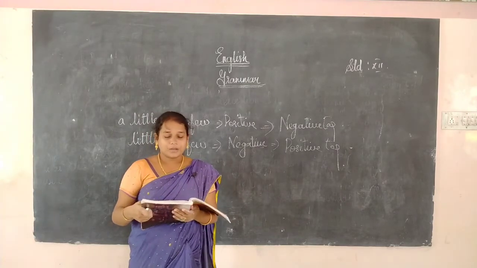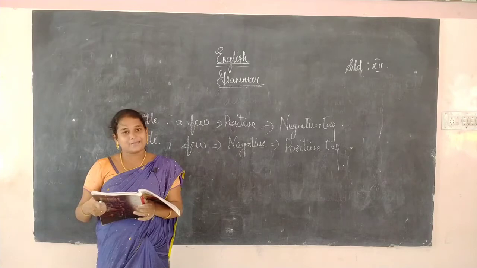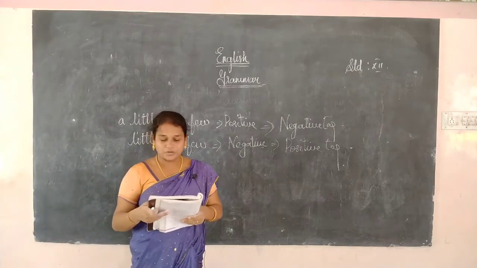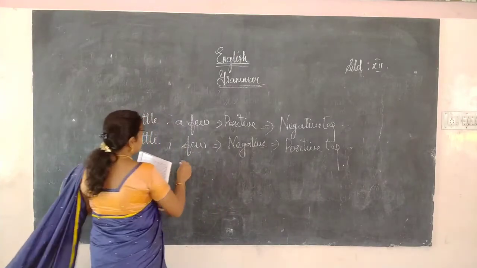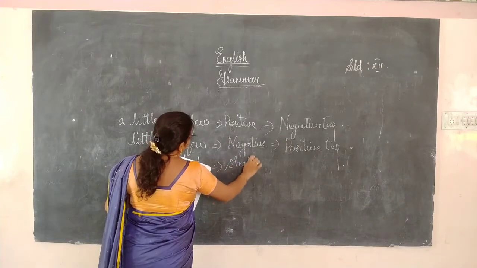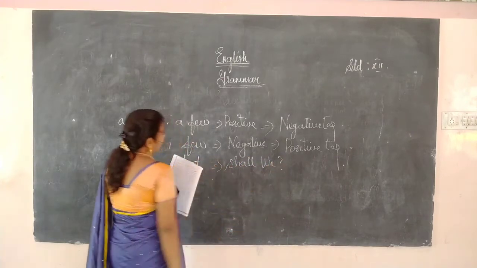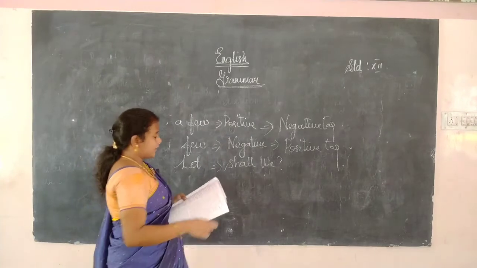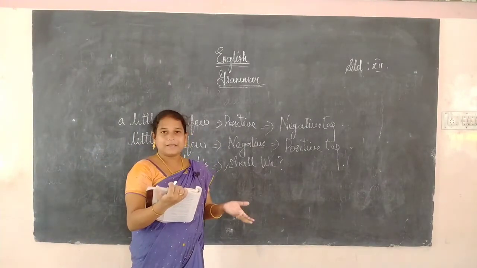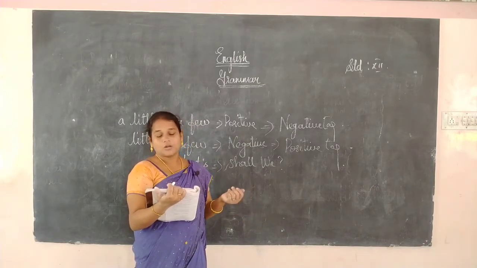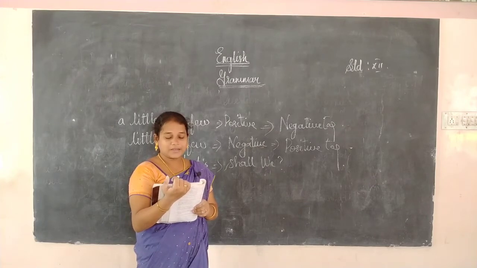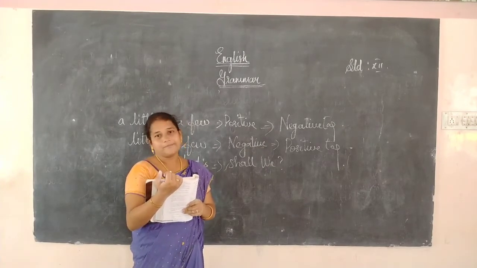Okay, next, a sentence that begins with let. If the sentence begins with let, we will write shall as the question tag. What are the sentences which begin with let? Then we will write shall we. Okay, let us go to the party, so shall we. Let us all go to the beach, shall we. Okay, if the sentence begins with let us, then it is shall we.